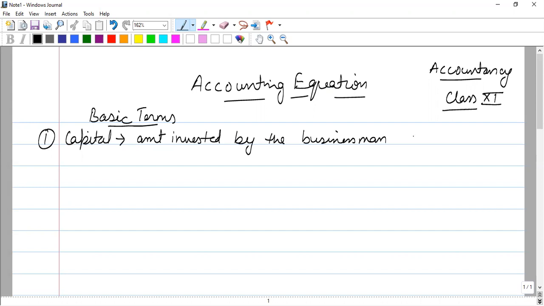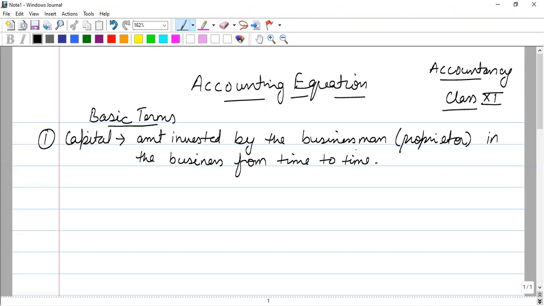Businessman is also called proprietor. In accounting language, we call him proprietor. It is the amount invested by the businessman in the business from time to time, to start or expand the business. Capital will be the amount invested.